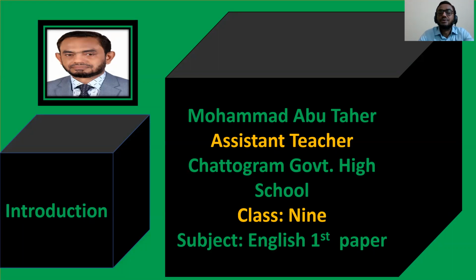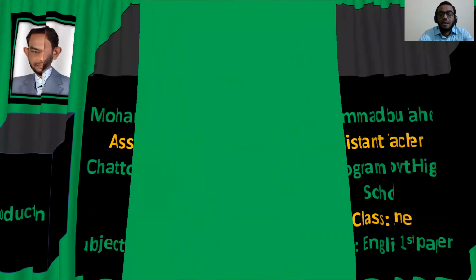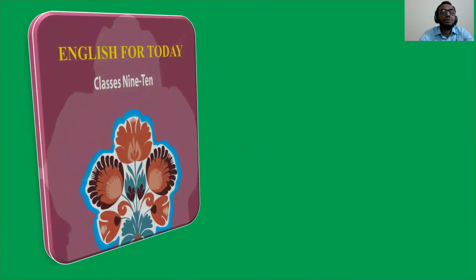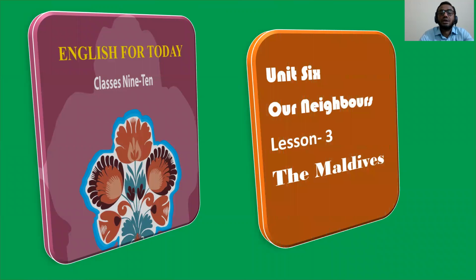Do you know? Okay, fine, I'm going to disclose it. At first, I'm going to show your lovely book here on the screen. As you can see on the screen, English for Today, classes 9 and 10, the colorful book for you. And the topic is Unit 6, Our Neighbors.